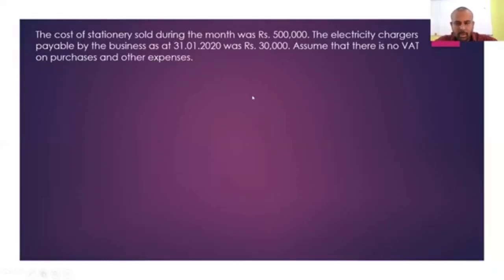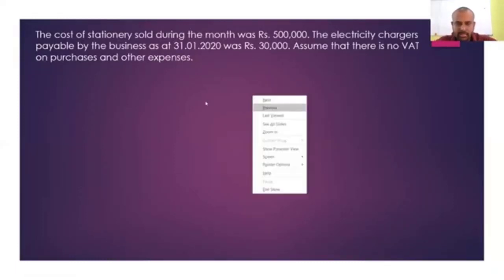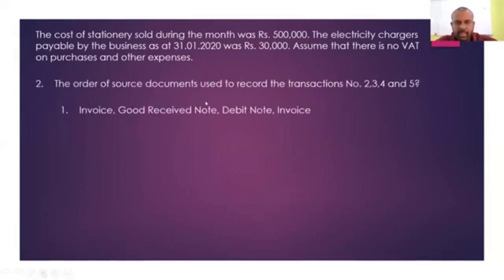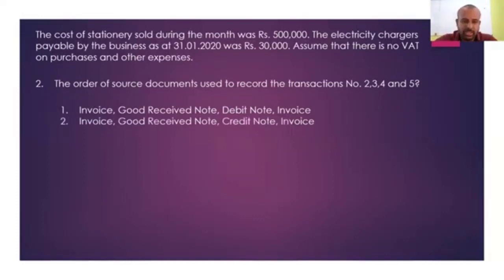The first option, invoice, no, right? First of all, there was a cash purchase. Cash purchases are supposed to be recorded in the payment journal, so the source document has to be the purchase payment voucher. Therefore, the first one you can simply reject without reading the other choices.